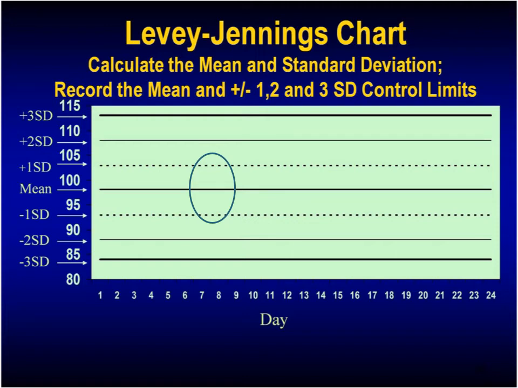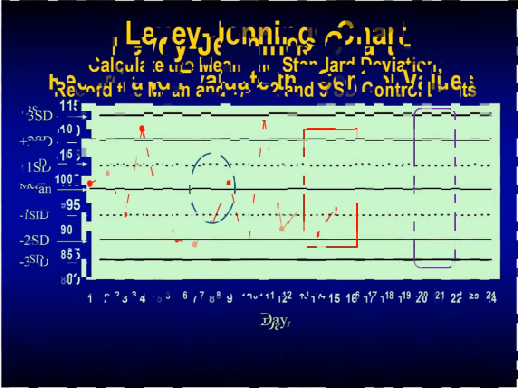The dotted line within the oval-shaped diagram shows the 1 standard deviation. In the red rectangle, the black colored limit shows the 2 standard deviation, and in the violet colored box, the deep highlighted black line shows the 3 standard deviation. So this is a standard pictorial representation of this chart.